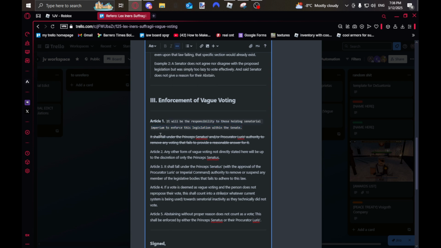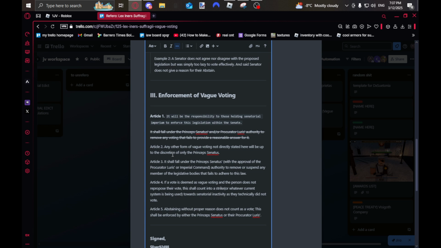Alright, so if you look here, instead of this, which is worded in a weird way, I added: it will be the responsibility of those holding senatorial imperium to enforce this legislation within the Senate. I'm removing where it says just these people, because anyone with senatorial imperium is allowed to do this. I just fixed this so it doesn't contradict the Constitution, and I also made it a bit easier to read. For example, if you look here, and/or Procurator Luris authority to remove, I don't like reading that.